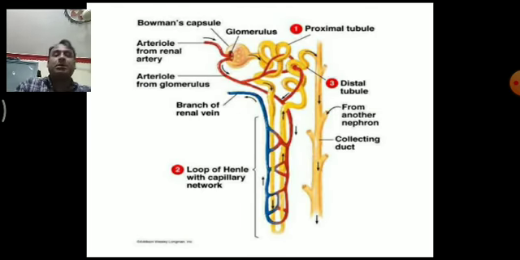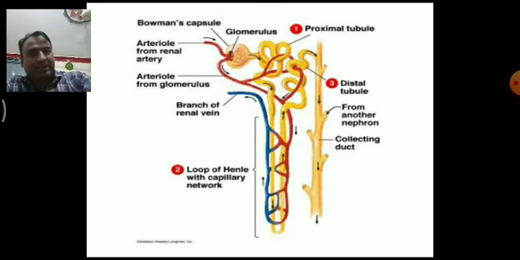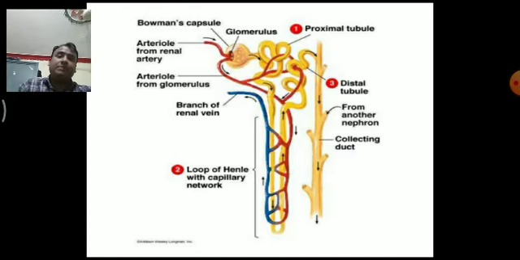The nephron is the basic structural and functional unit of the kidney. A nephron consists of different parts. First is the afferent artery, the artery which carries blood toward the kidney or toward the nephron. Then the efferent vein or renal vein, which carries filtered blood from the nephron toward the body. Then the glomerulus. The glomerulus is a capillary structure where filtration takes place, and the glomerulus is placed within the Bowman capsule.